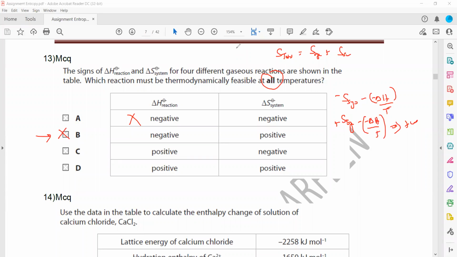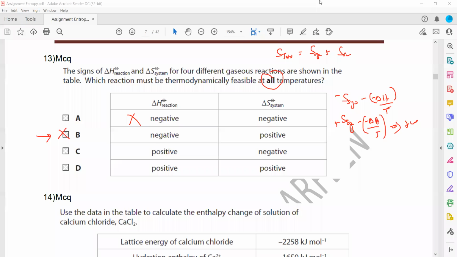Yes, sir, but what does thermodynamically feasible mean? Thermodynamically feasible means that the reaction can proceed, the reaction which is having total entropy positive. It means it is possible at all the temperatures. We call that thermodynamically feasible at all the temperatures. Okay, it can happen at all the temperatures.